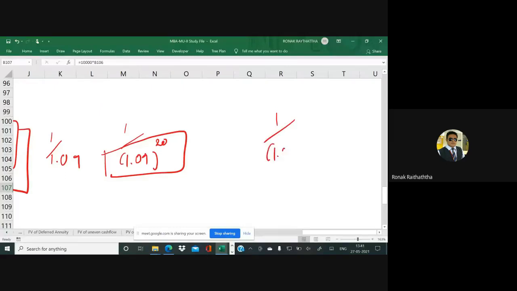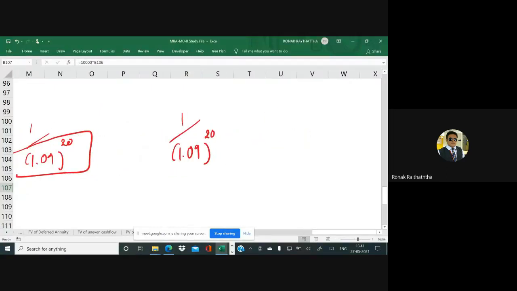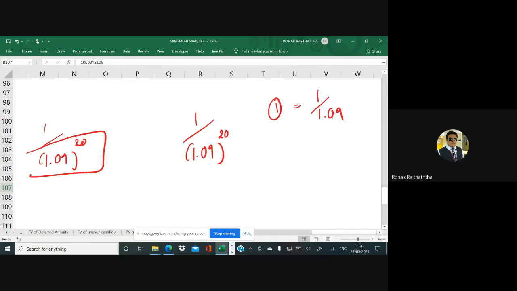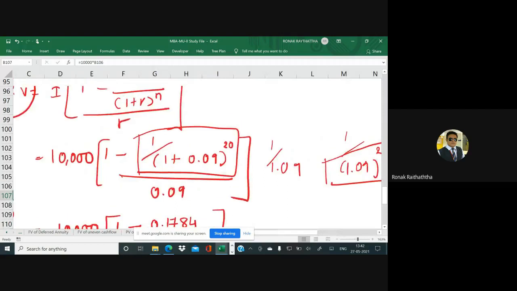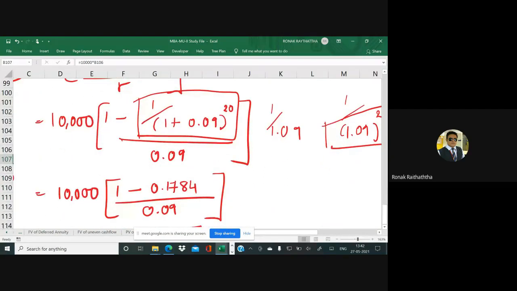1 divided by 1.09 raised to 20. Guys, way number 1. Do 1 divided by 1.09 in a calculator. Keep pressing equal to for 19 more number of times. So whatever the answer you get after pressing it for 20 times in total, that will be 0.1784.